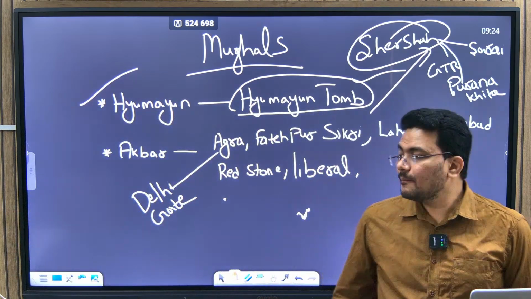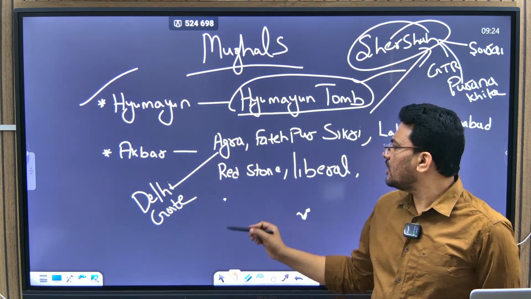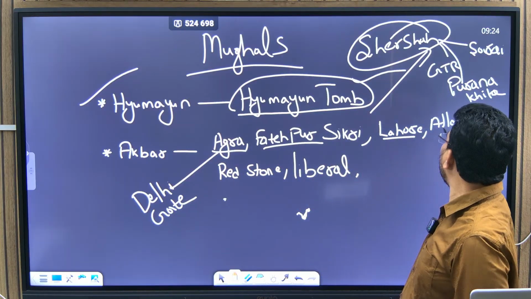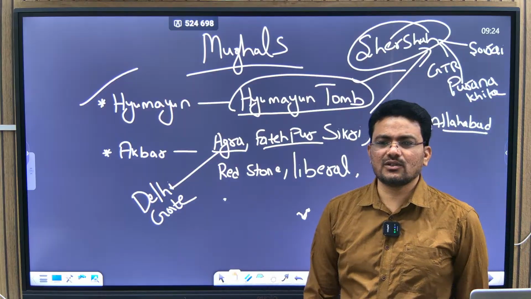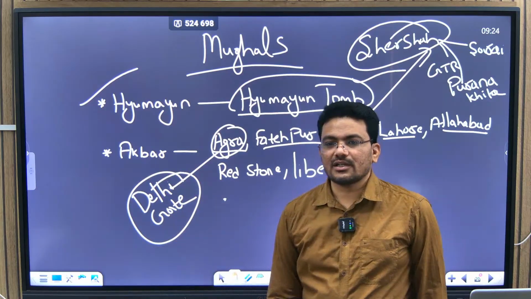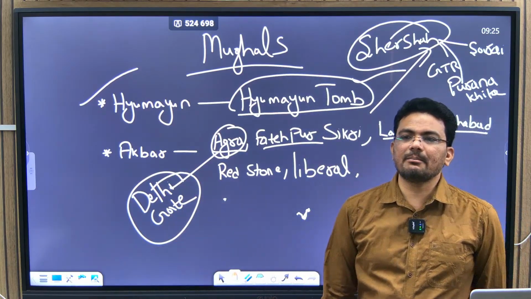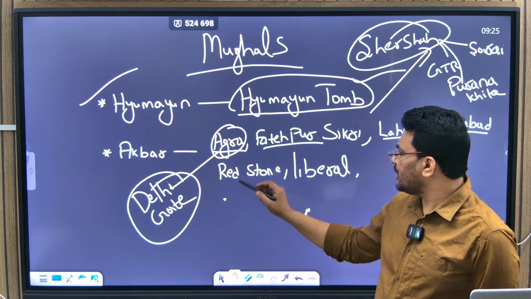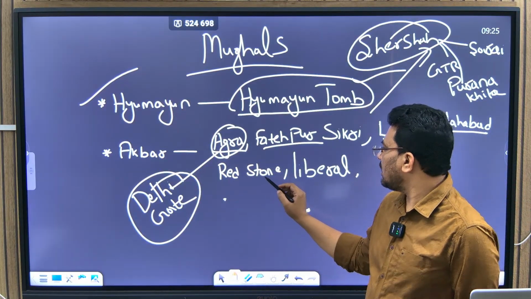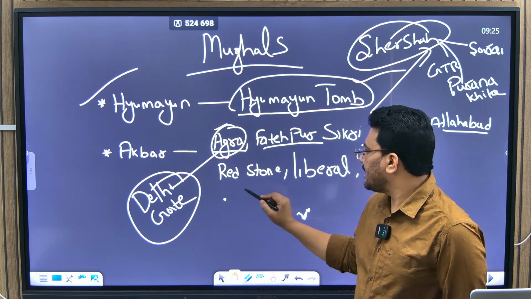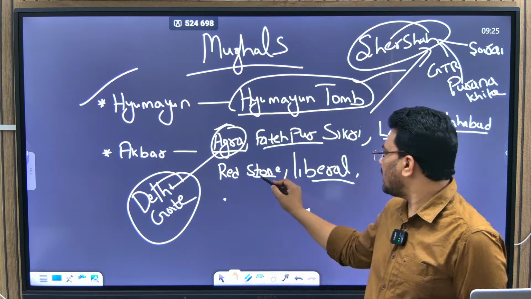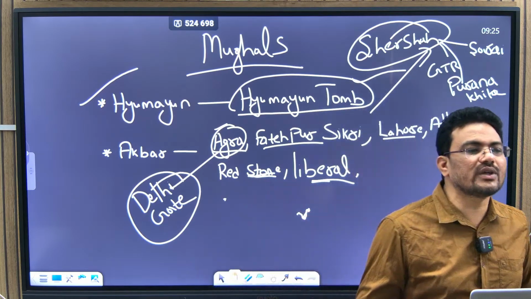Now Akbar. Akbar constructed a lot at Agra, Fatehpur Sikri, Lahore, Allahabad, and many other cities. At Agra, the Delhi Gate is very important. It is also a very high, majestic structure, worth watching and visiting. You can see this in Akbar's constructions: red sandstone and a liberal outlook.